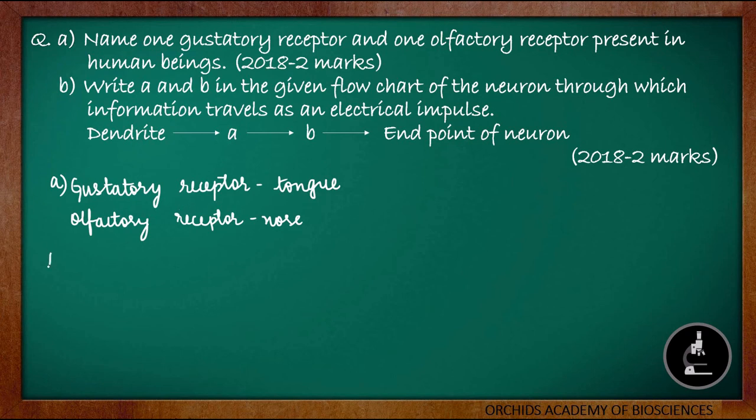Coming to the second part of the question, they asked us to fill in what is A and B in the flowchart, and this flowchart represents the electrical impulse which travels in the neuron. They have given dendrite, then A, B, and endpoint of neuron. So we know from the dendrite, the information goes to the cyton or the cell body, that is A. After the cell body, that is the second part, that is B, it goes on to the axon. Then from the axon, it goes to the end point of the neuron called the axon terminal, which is nothing but the branching of the axon. So the information is passed from dendrite, cyton, axon, and then to the end point of the neuron.